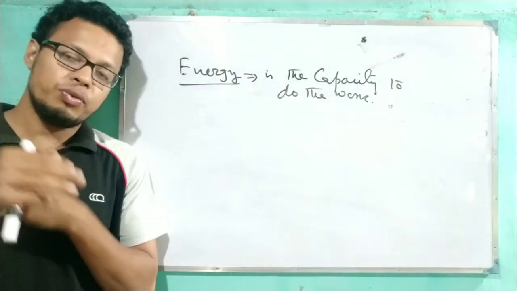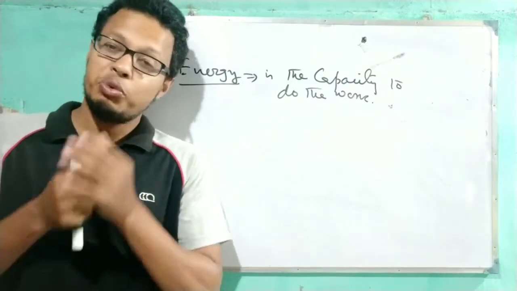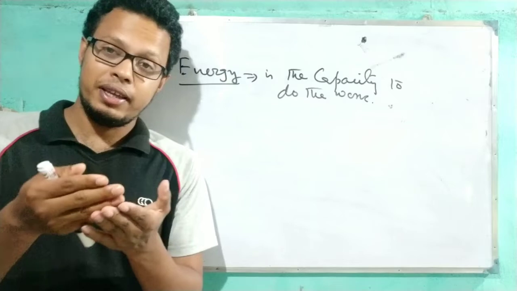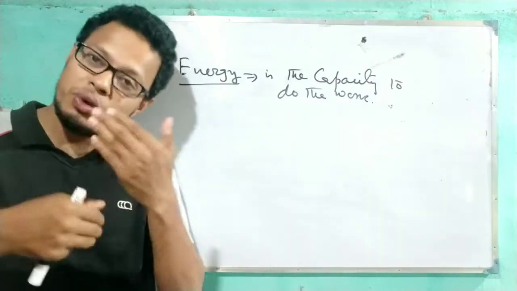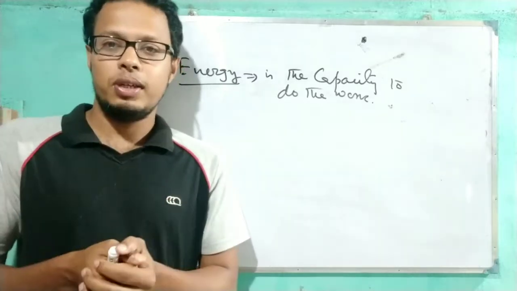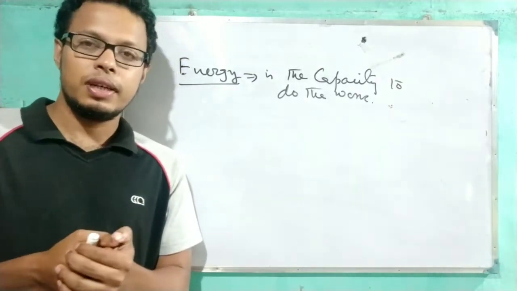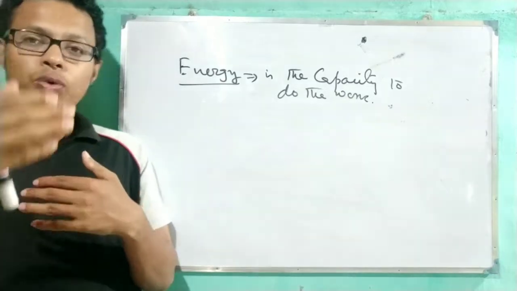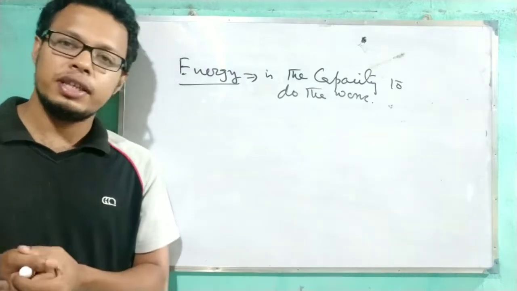Suppose you are running, or when you are playing, that time work is done on the body or by the body. You are running or you are playing, means you are spending the energy, means you are doing the work. So the work done by the body means that work is done by you. Clear? So if you want to run more, or if you want to play more, then more energy is required, more energy is needed.